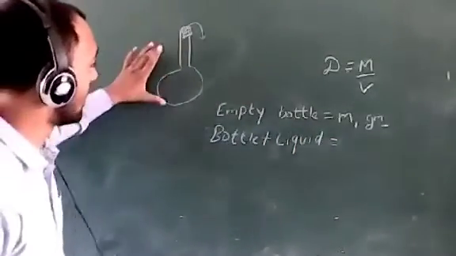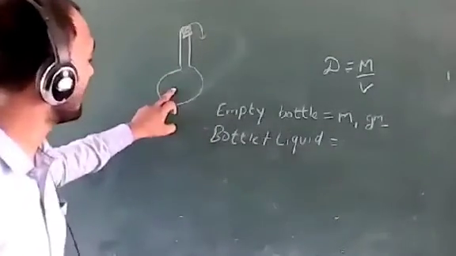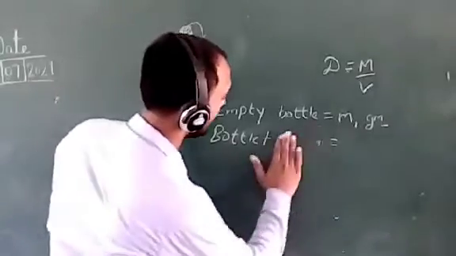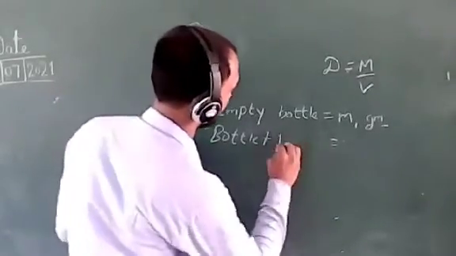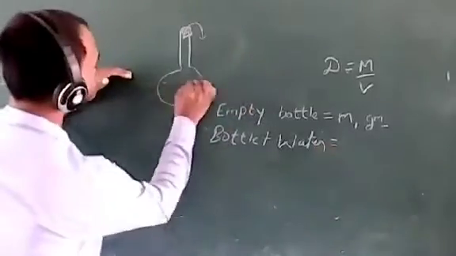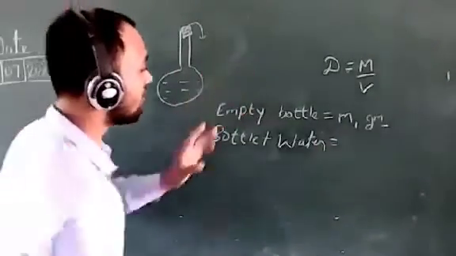First we have measured the mass of this empty bottle, only the bottle. Now we have filled it with liquid, suppose water. We have filled it with this water and measured the mass, and the mass came out to be m2 gram.